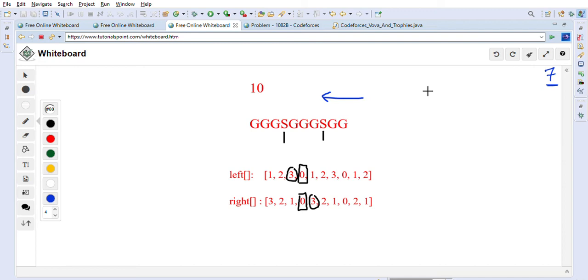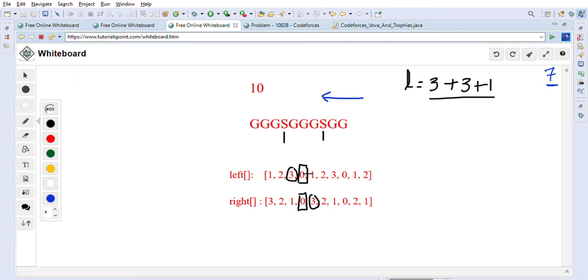Basically we are doing this because we can form the length. The total length is equal to the left, which is 3, plus the right, which is 3, plus 1. And why plus 1? Because we are converting this S into G by swapping. So that's how we can calculate the length. The total length for this position is 7: 3 plus 3 is 6, plus 1 is 7.